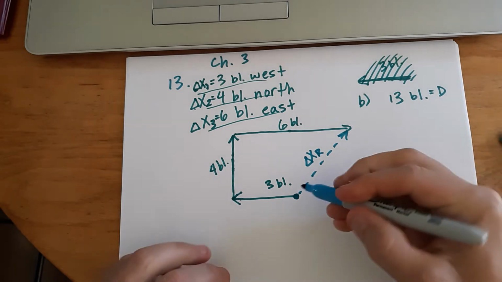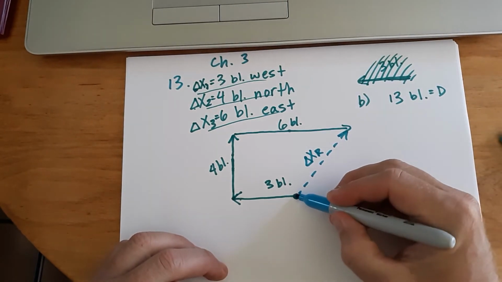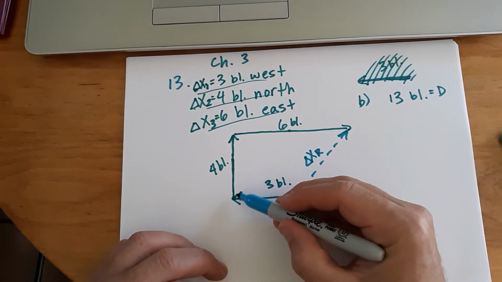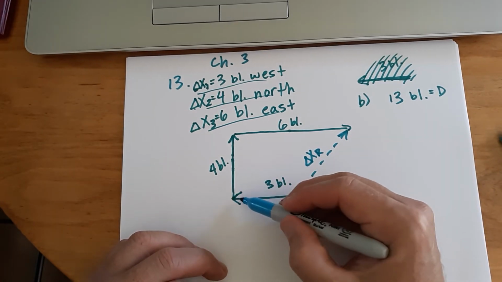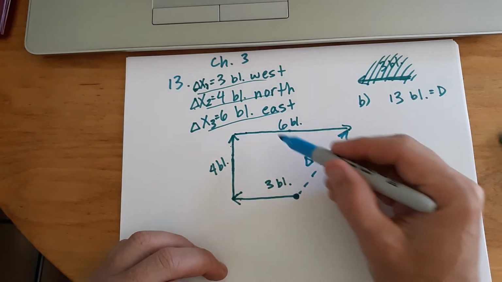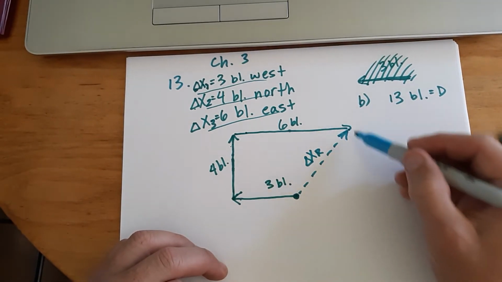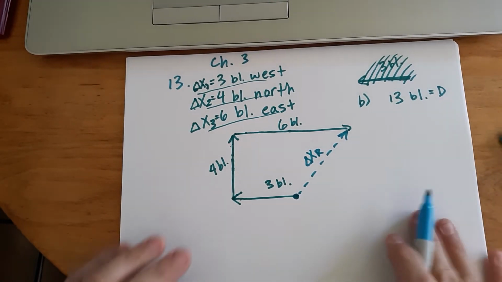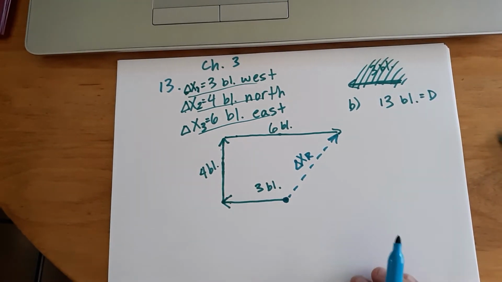Notice also my resultant vector goes from the tail of my first vector to the head of my last vector. So when we're adding vectors, we put tails to heads, the tail of the next vector to the head of the previous vector. But when we're doing our final vector, our resultant goes from the tail of the first to the head of the last. All right, enough talking about that. Let's actually get to the math answer.